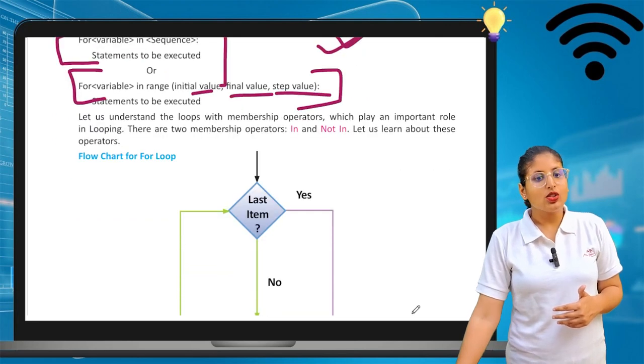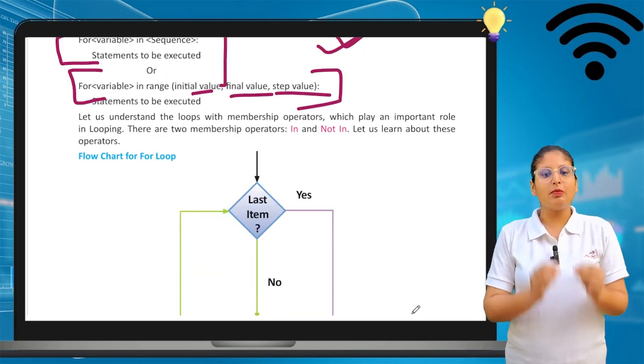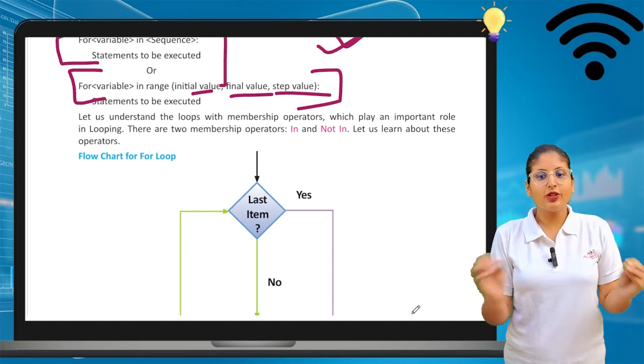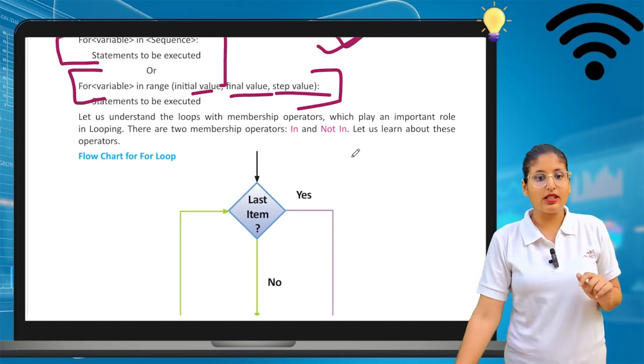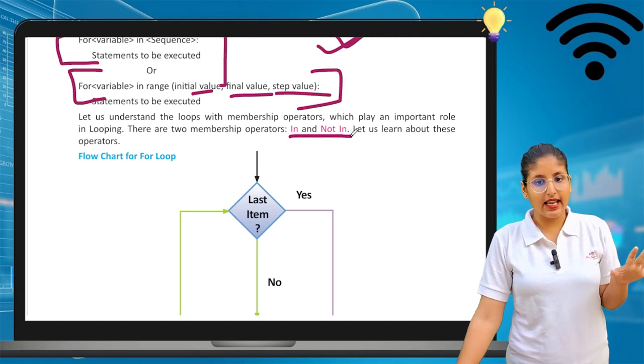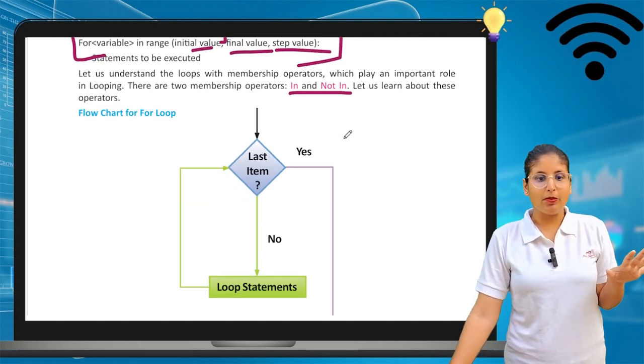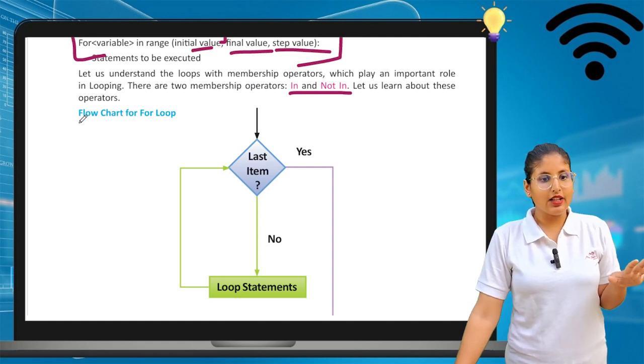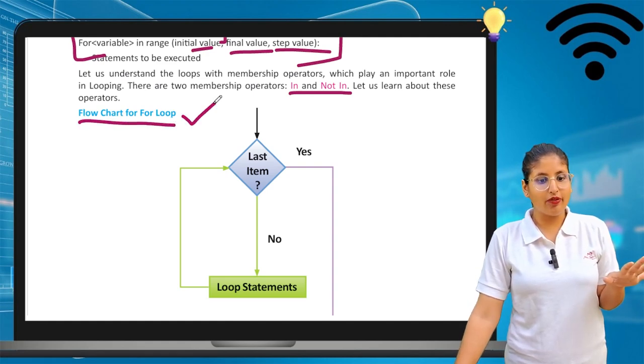Okay, so let us understand loops with the membership operators, which play an important role in looping. This is very important. There are two types of membership operators, that is, in and not in. Let us learn about these operators. Okay, let's see the flow chart for the for loop. This is the for loop chart.